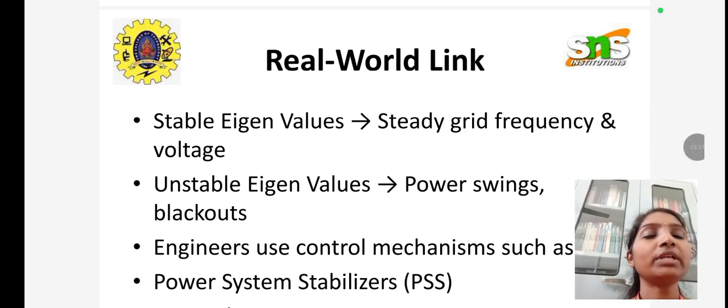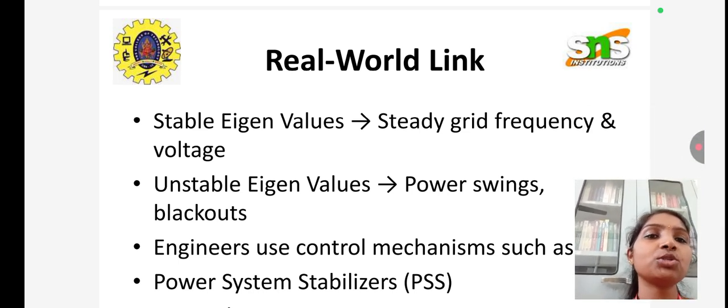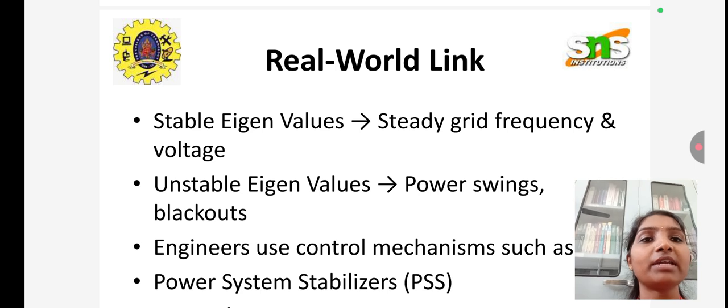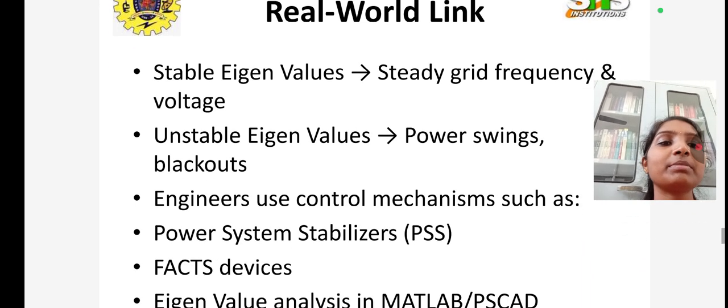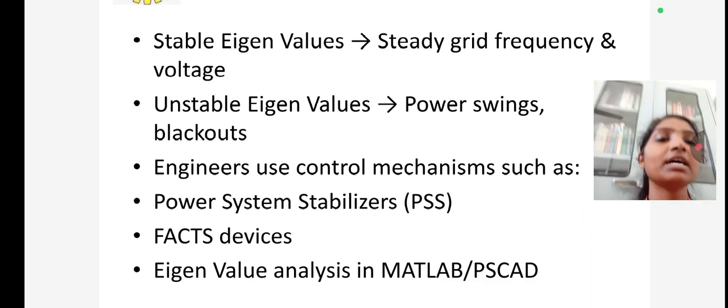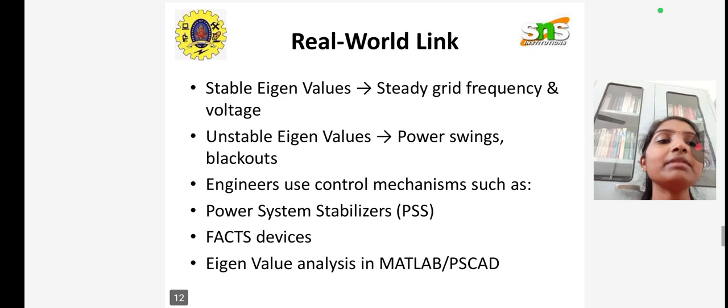Now, how do we link the real world case study to the matrix eigenvalues? Stable eigenvalues indicate steady grid frequency and voltage. Unstable eigenvalues indicate power swings and blackouts. Engineers use control mechanisms such as power system stabilizers, FACTS devices, and eigenvalue analysis in MATLAB and PSCAD.